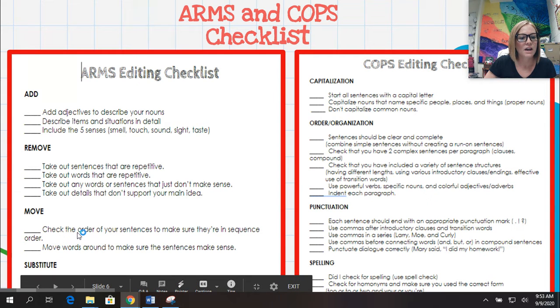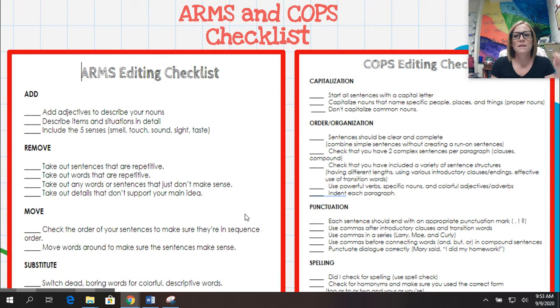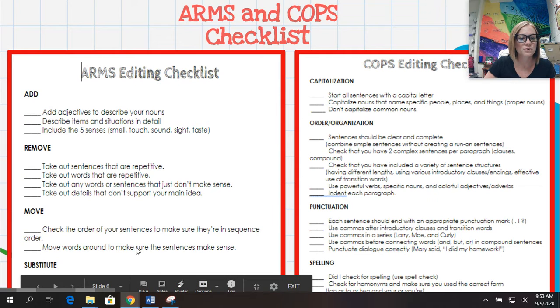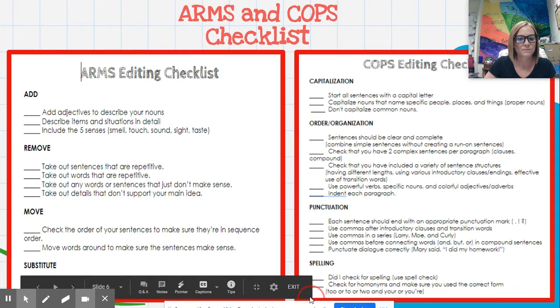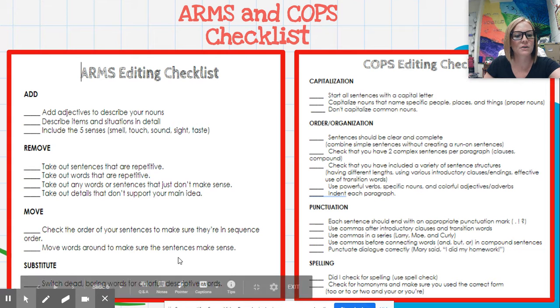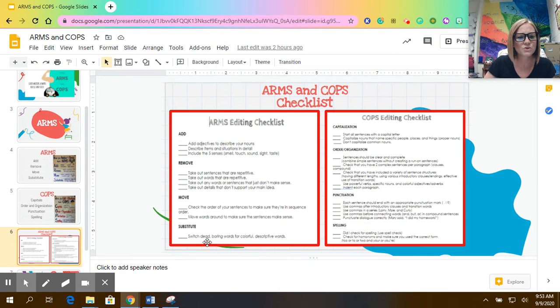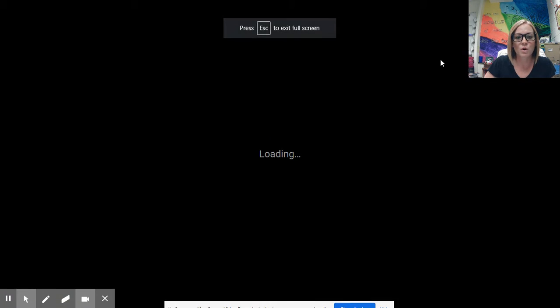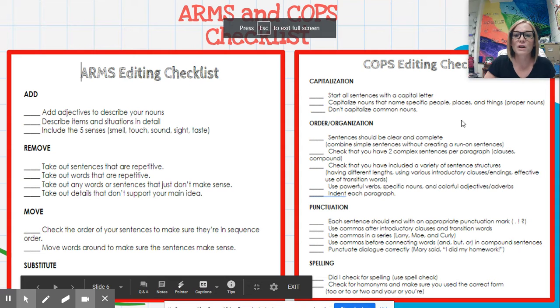Okay? Check the order for move. Check the order of your sentences to make sure that they're in sequence order, meaning this is what happened first, then next, and finally. Move words around to make sure the sentences make sense. Sometimes you might have to move things. Then lastly, we have substitute. I'm going to go ahead and exit out of this so we can see a little bit more. Switch dead, boring words for colorful, descriptive words. Those words that you're using a lot or repeating, you can change for more descriptive words in order to make your writing more interesting to read.